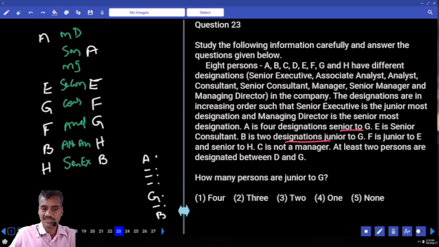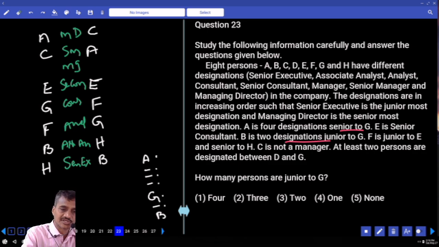Then, C is not the manager. Now C is not the manager, and C is MD, and C is senior control manager. And at least 2 designations are between D and G. Now in between D and G, at least 2 designations. But here between D and G, there is only 1 designation. Now here between D and G, minimum 2 designations. And this case is ruled out. This is a valid case.